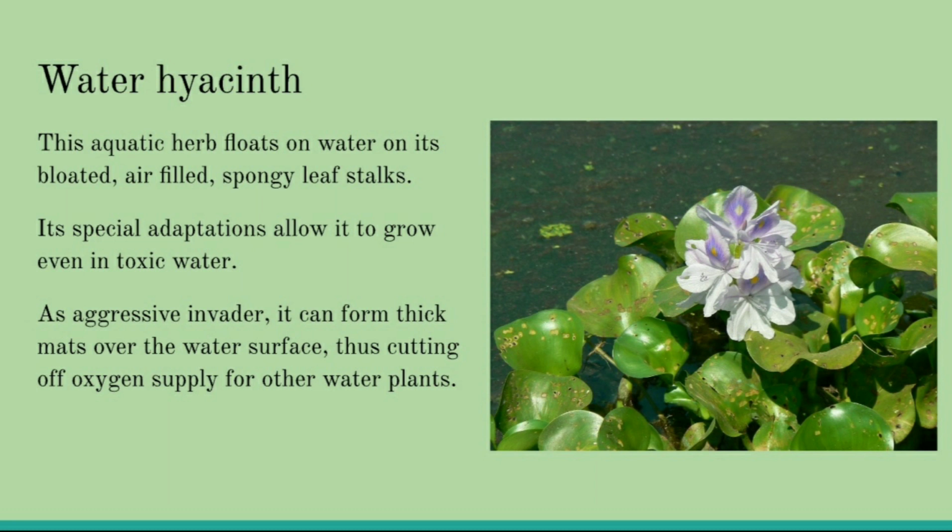Okay, so this is known as an aggressive invader. Just underline the points. The water hyacinth is an aquatic plant. First of all, aquatic. Then it has special adaptations to grow even in toxic water. That means it doesn't care whether the water is fresh or not. It can grow in this kind of water also.